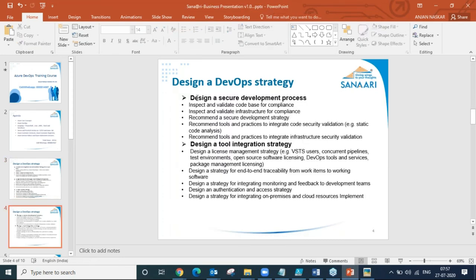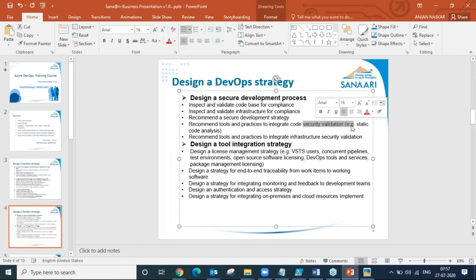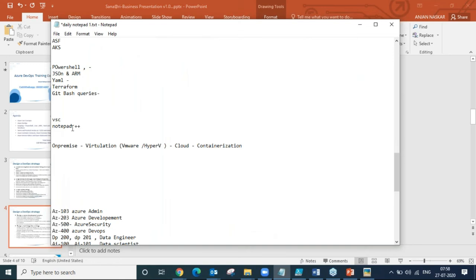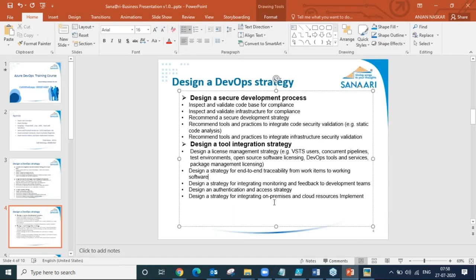Next, we will have a secure development process, with integrated static code analysis, as just mentioned with SonarQube and SonarCloud. We'll be using VSTS users and concurrent pipelines. We will be working on Visual Studio Code. Just two prerequisites: kindly install Visual Studio Code and Notepad++. These two are needed because most of the things we will be doing through automation scripts and code only.